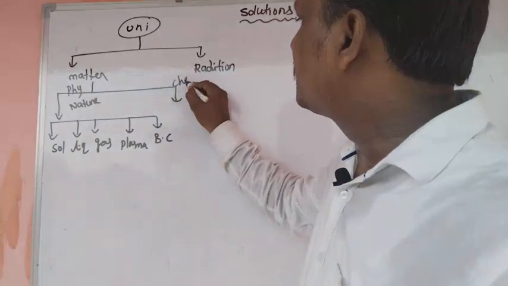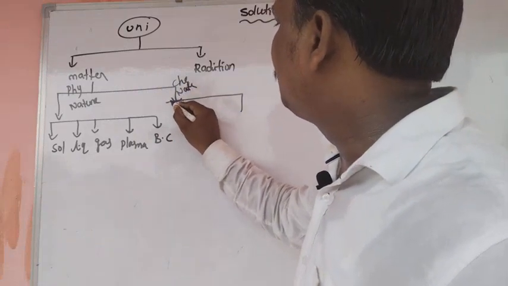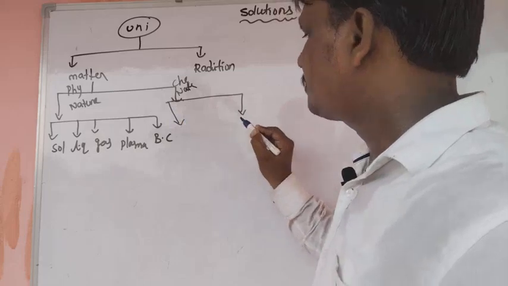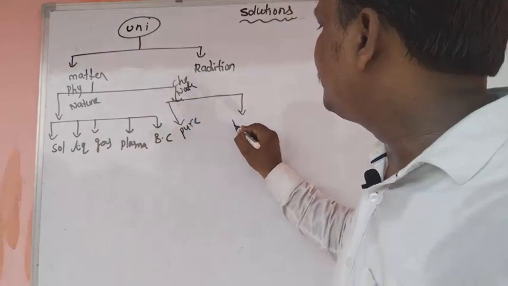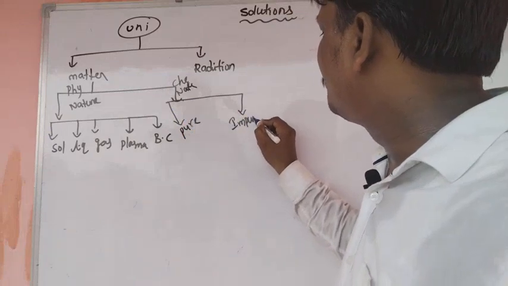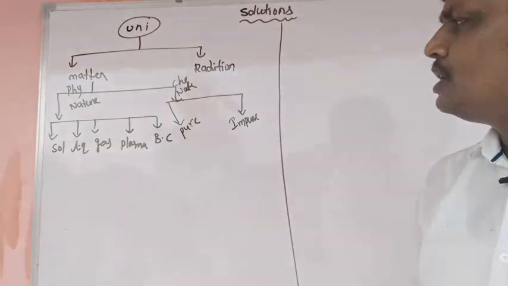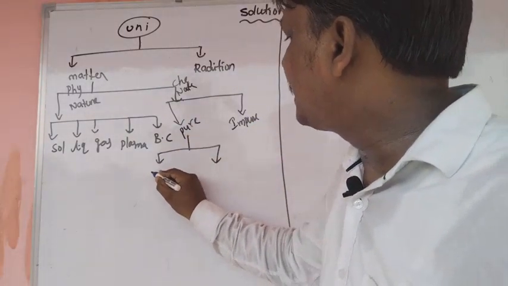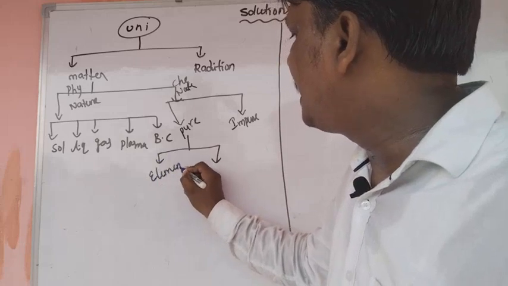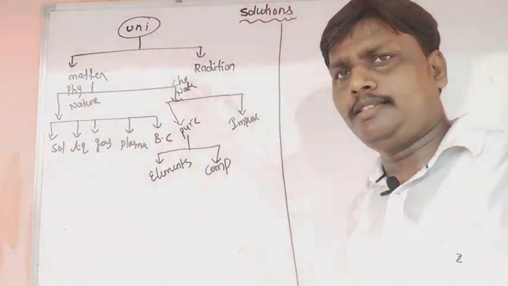Again, based on the chemical nature, matter is classified into 2 types. One is pure substances, second one is impure substances. Elements and compounds belong to pure substances.